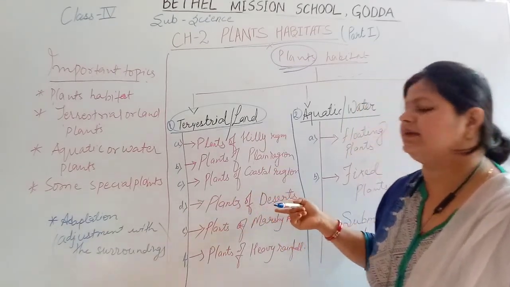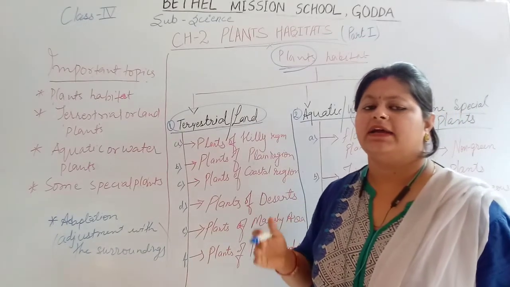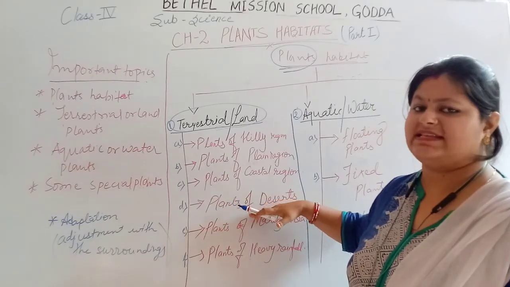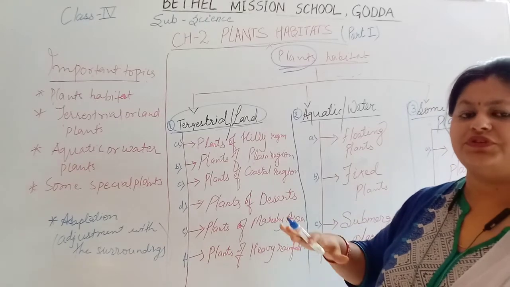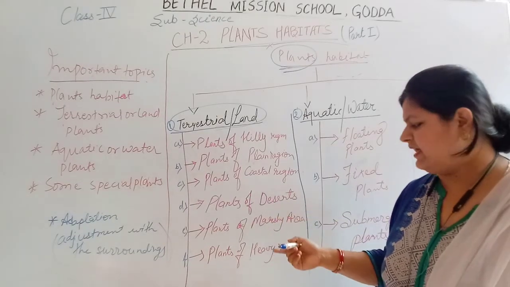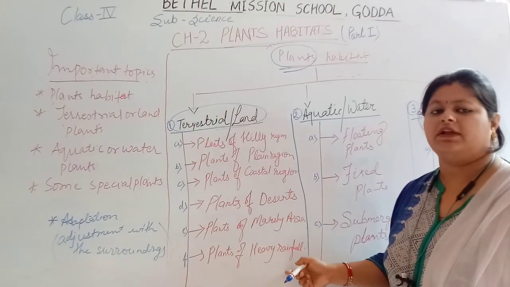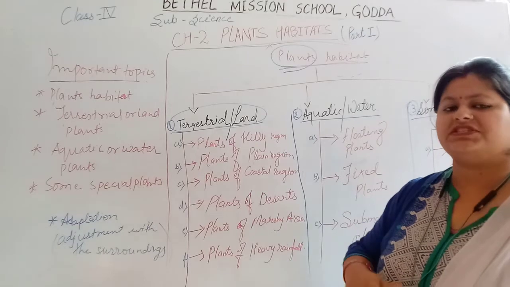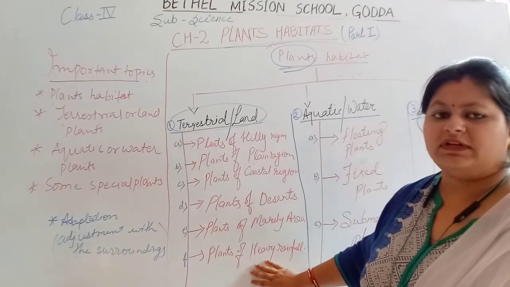Plants of desert are the plants which grow mostly in a desert area. Plants of marshy land are the plants which grow in a marshy area. Plants of heavy rainfall are the plants which grow in an area where the rate of rainfall is very high.